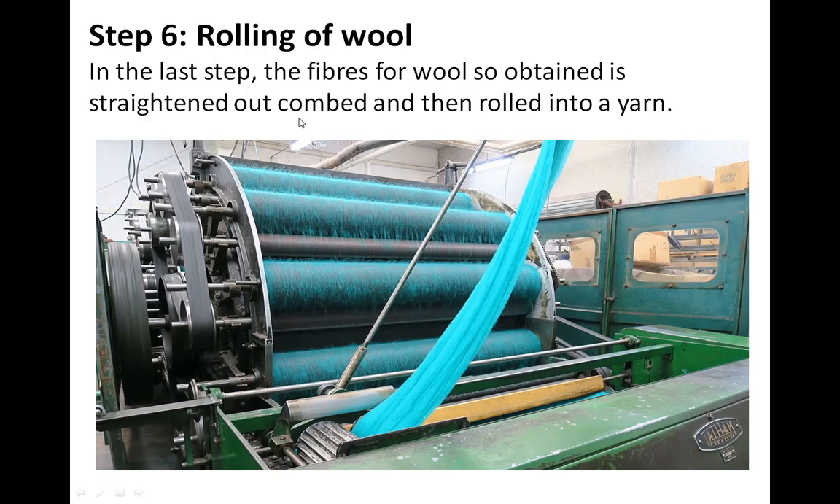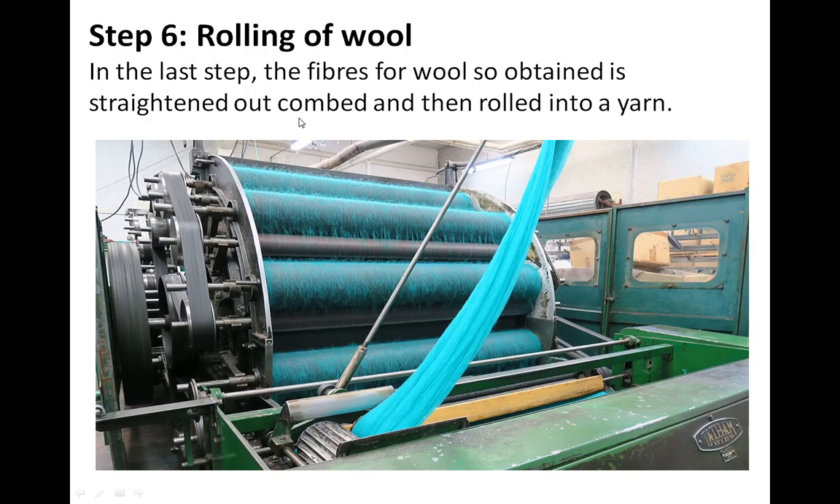How many processes have we learned? The shearing, scouring, sorting, removing of burrs, dyeing and rolling. So 6 steps we have learned in this session. I hope that you have understood all these steps. See the shearing of sheep, that boy is just removing the wool. Next one is scouring in tanks. We can use a tank, we can use a machine also.